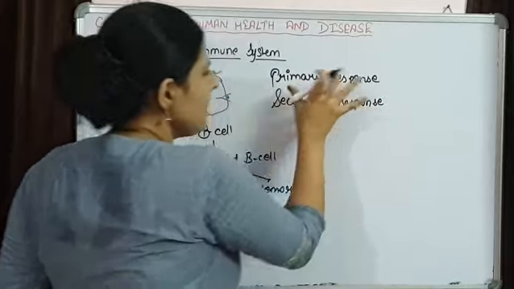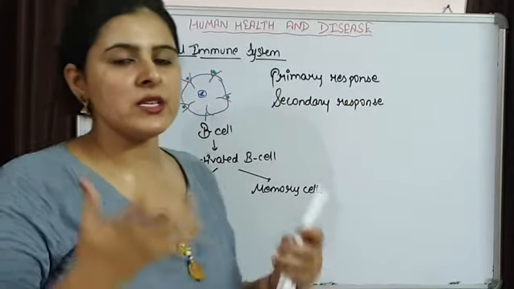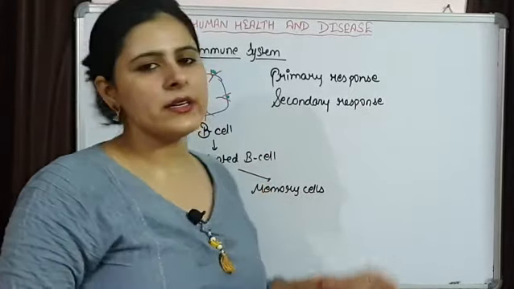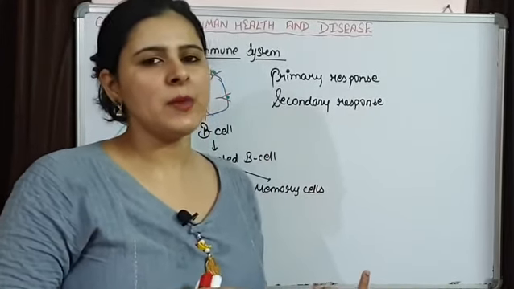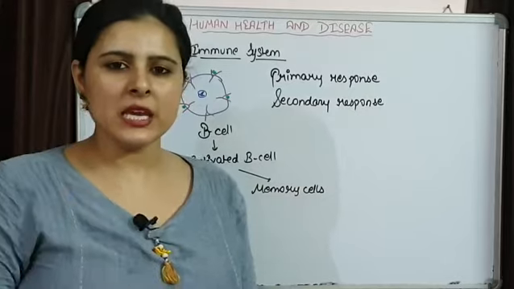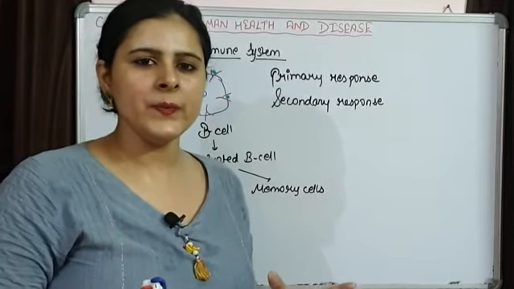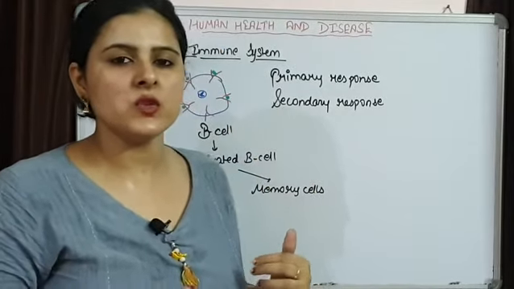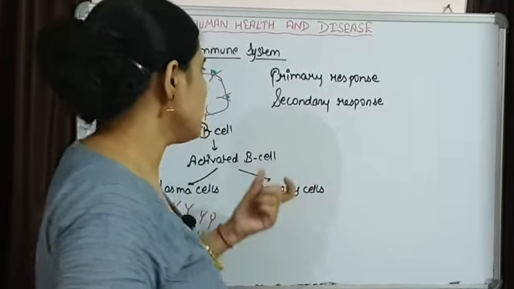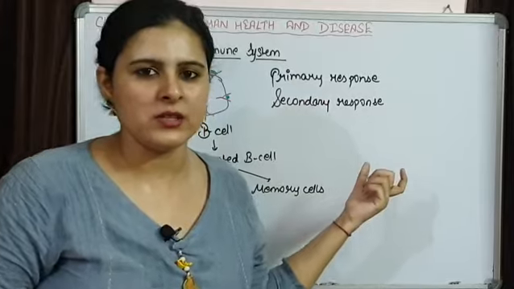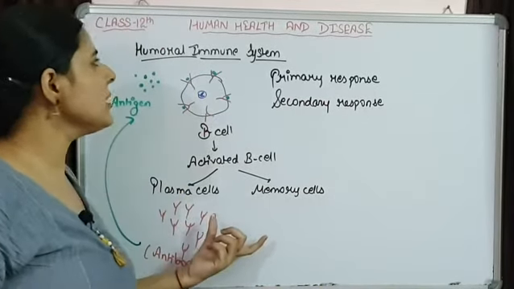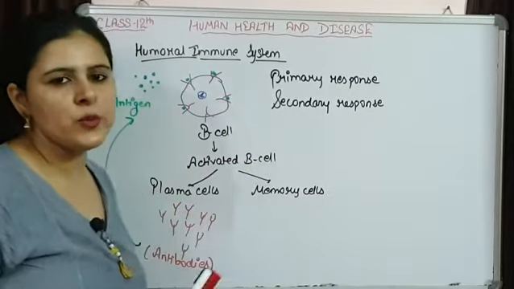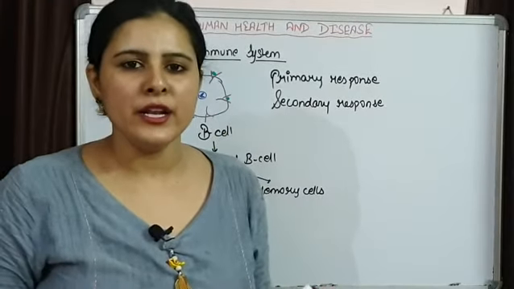So remember, primary response is whenever we are coming in contact with an antigen for the first time, and that is slow. Secondary response is when our body comes in contact with the same antigen a second time, and at this time the reaction against the antigen is very fast, because the immune system is going to function very fast. So this is how the humoral immune system is functioning. These cells are going to be present in our blood and lymph.